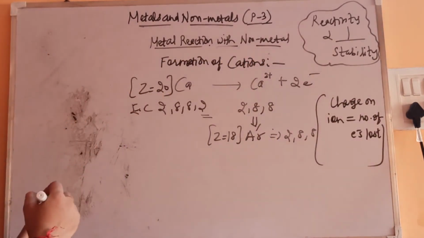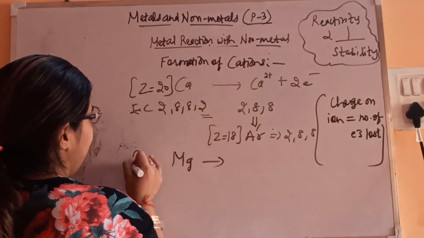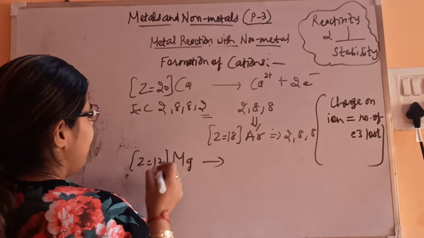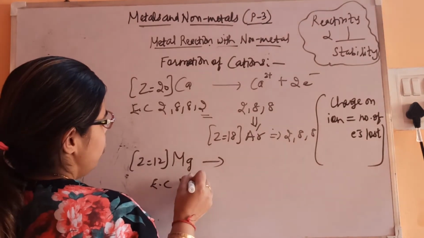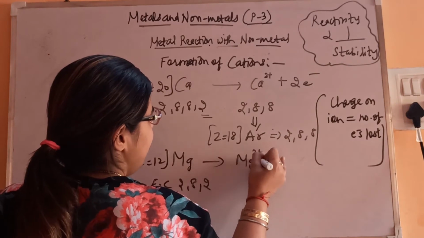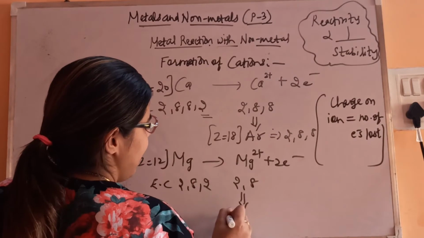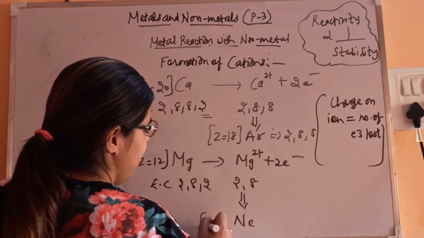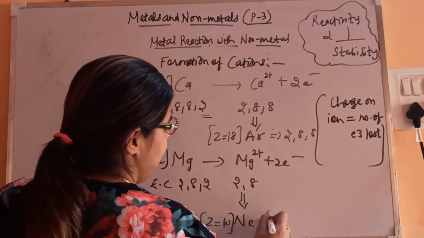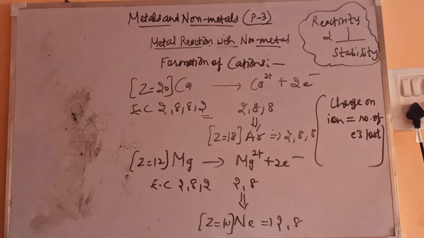Fine. In this way, similarly magnesium also. Magnesium's atomic number is 12, so it will be formed in this way only: 2 8 2. Magnesium 2 positive, 2 electrons are getting lost. It will become 2 8. The nearest noble gas is neon, whose atomic number is 10. So 2 8 is the configuration. In this way cations are getting formed.